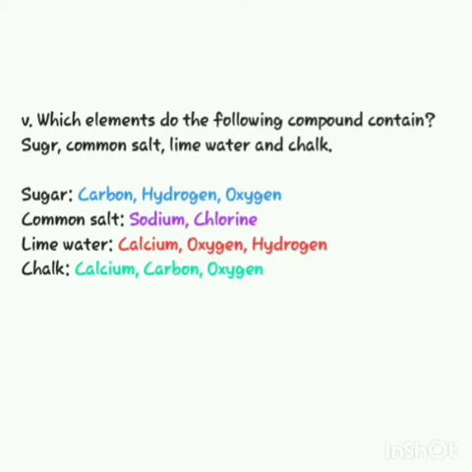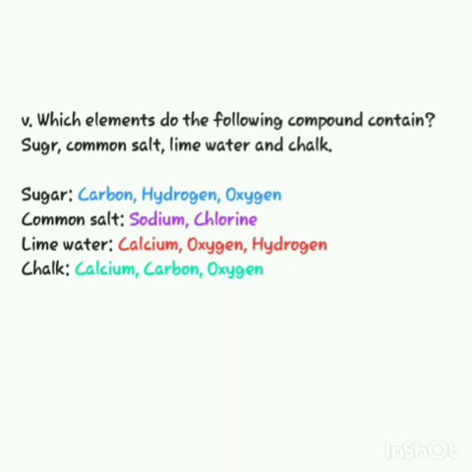Next one is common salt. Common salt is also known as sodium chloride and you know that the chemical formula for sodium chloride is NaCl. So we can say that common salt or sodium chloride contains sodium and chlorine atoms. Next one is lime water.